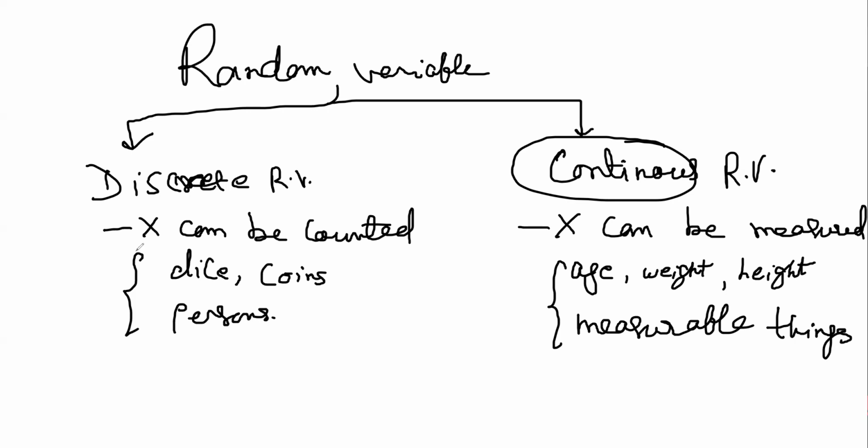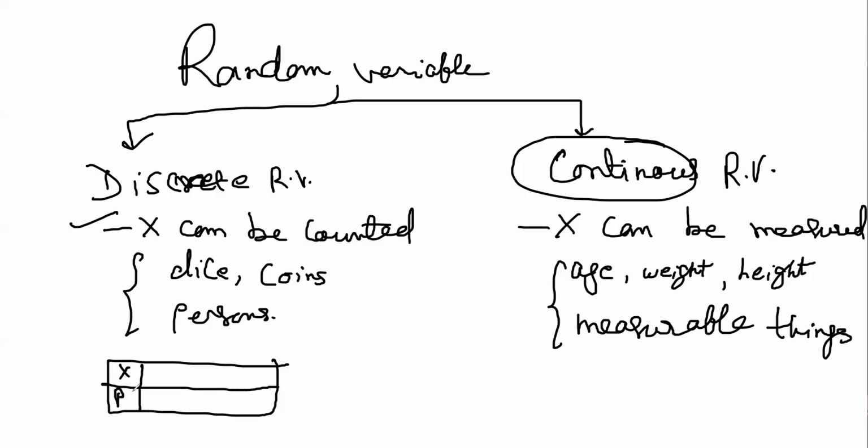Yes. So a discrete random variable is represented in a table, here x and here px. This is always represented in a table, and the continuous one is always represented in a function. And an important property: the sum of all probabilities must be equal to 1.